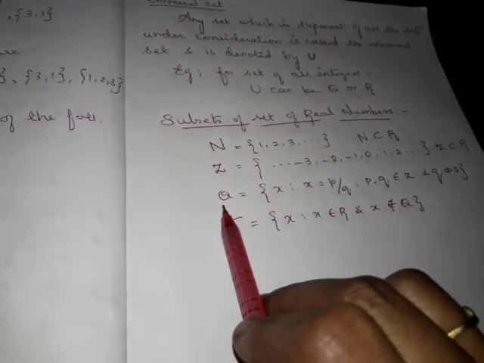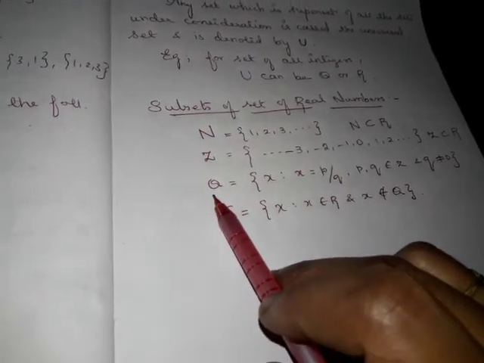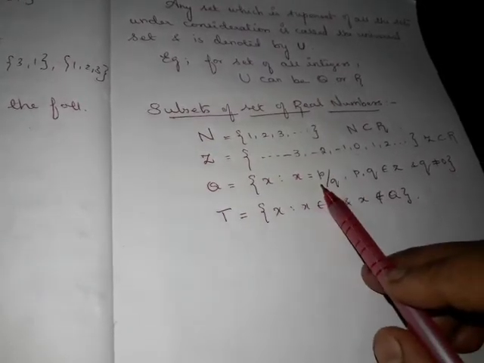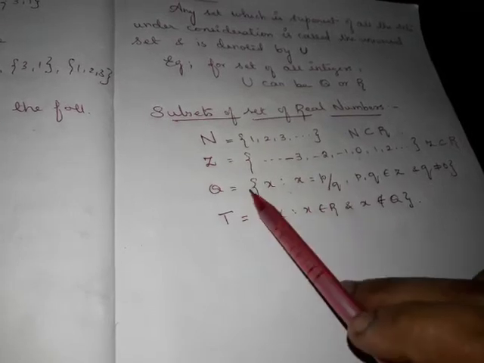Then what is Q? Q is the set of rational numbers. How can we express rational numbers? We have expressed the earlier sets here in set builder form, and these two in roster form. How will we express the set of rational numbers? Set of all x such that x is equal to p by q.